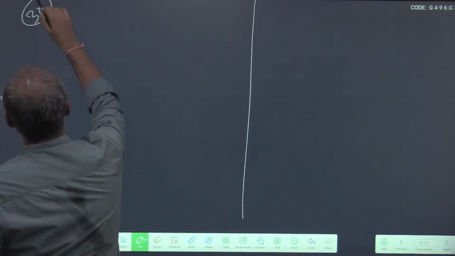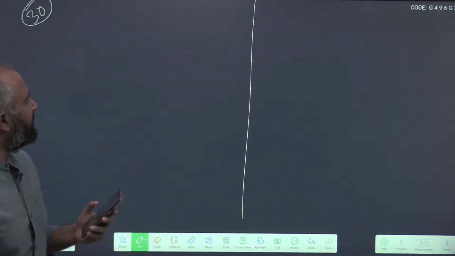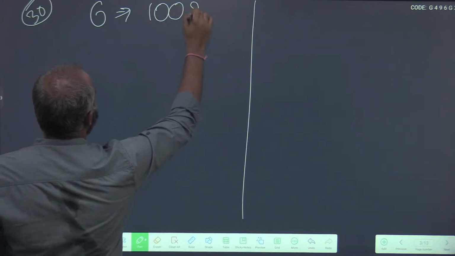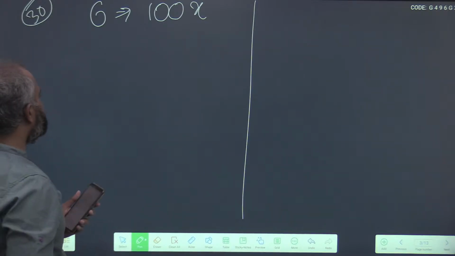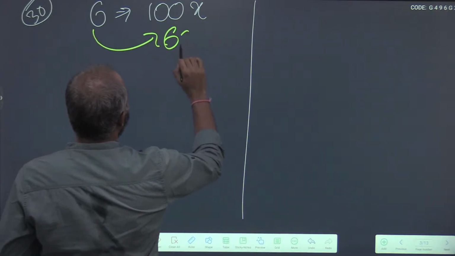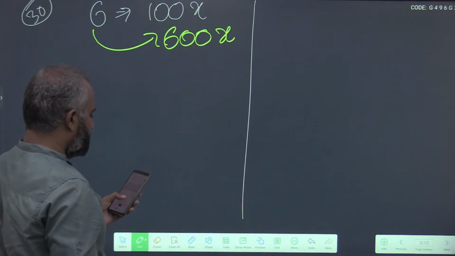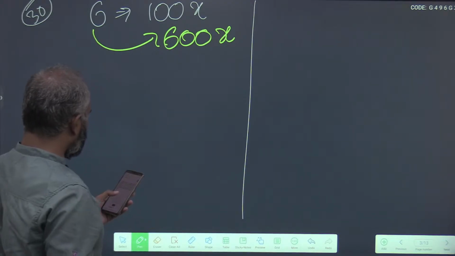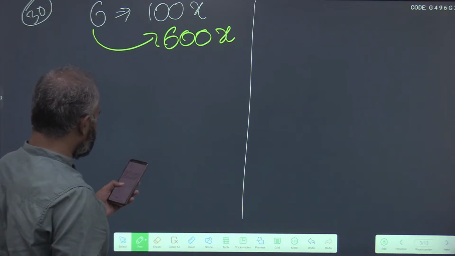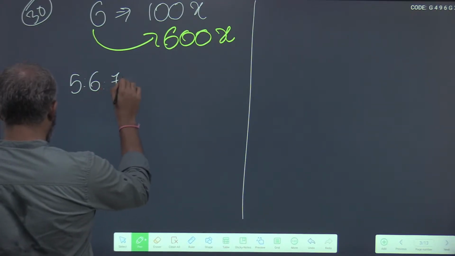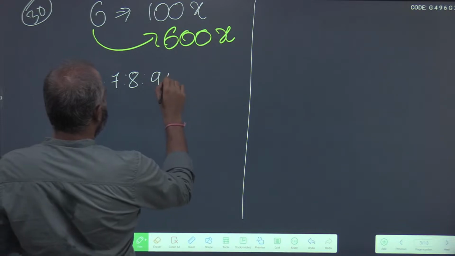If I want to solve mechanically, instead of thinking how to solve, we'll just assume that there is some number. A student appeared in 6 papers, so I'll assume the maximum marks in each paper is 100x. So in 6 papers, it will be 600x. The maximum marks are the same for each paper. His marks in each of these papers are in the proportion of 5 is to 6 is to 7 is to 8 is to 9 is to 10.